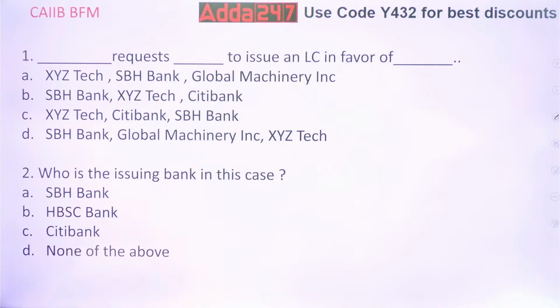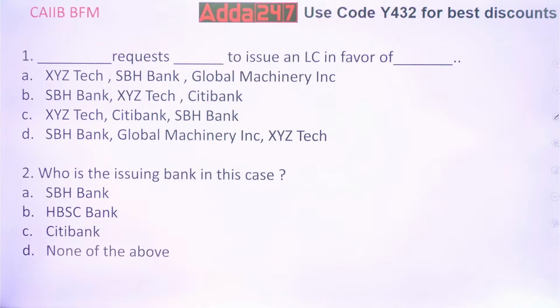Who requests for issuing the LC? Always. Is it requested by the bank or is it requested by the importer or is it requested by the exporter? Who will request?